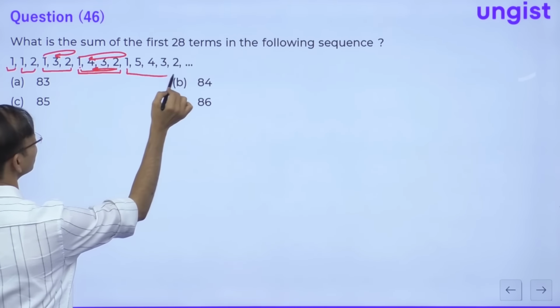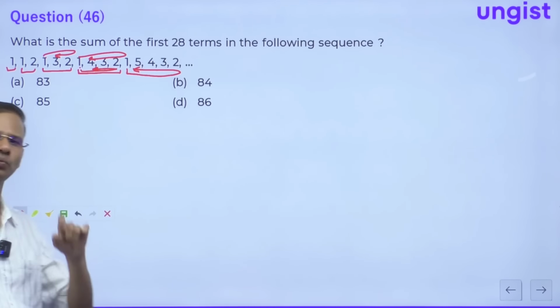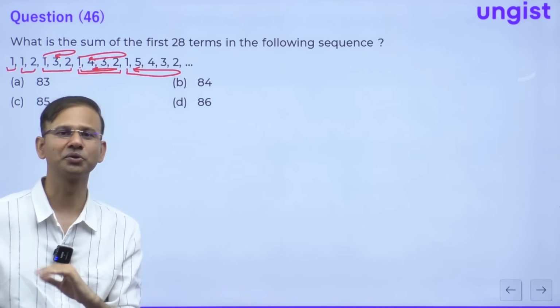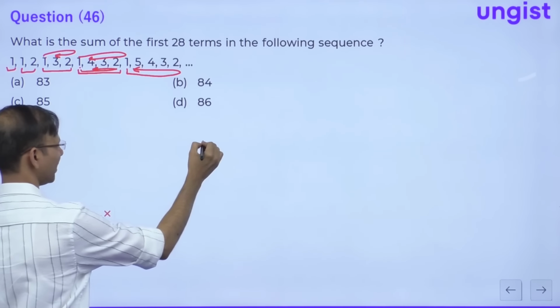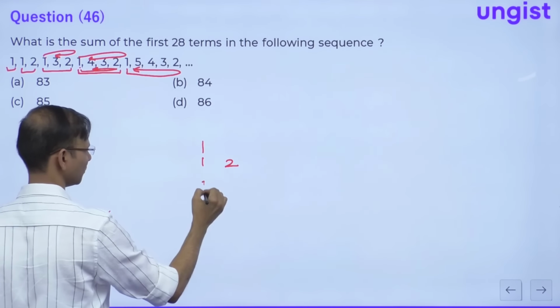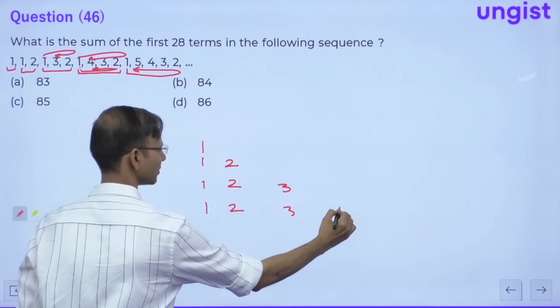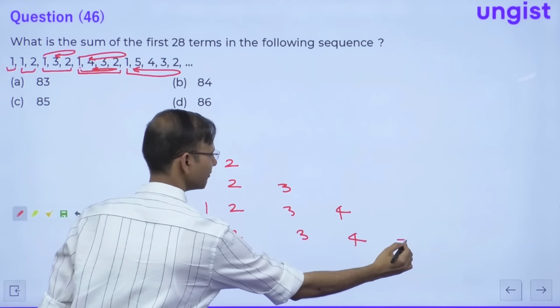And then again 1, 2, 3, 4, 5. Just look at the pattern. 1, then 1, 2, then 1, 2, 3, then 1, 2, 3, 4, then 1, 2, 3, 4, 5. Just look at the pattern, right?